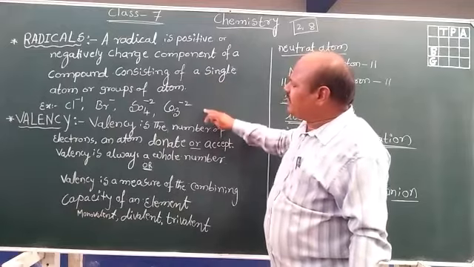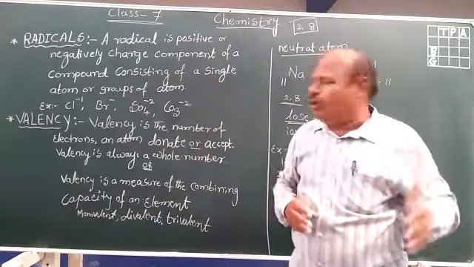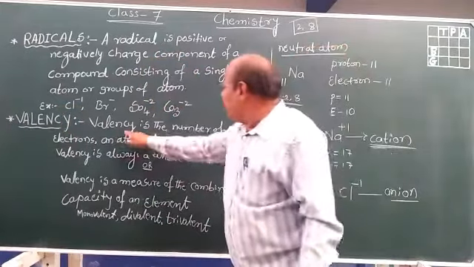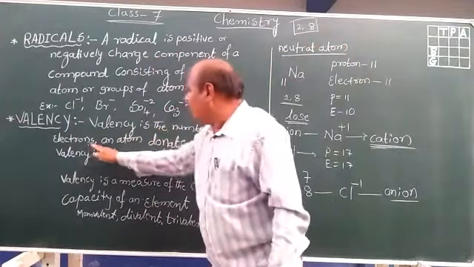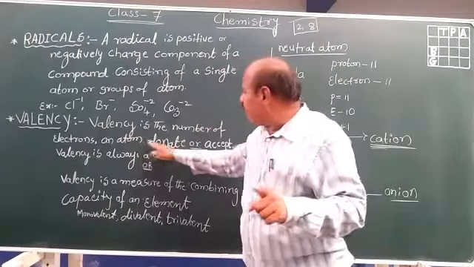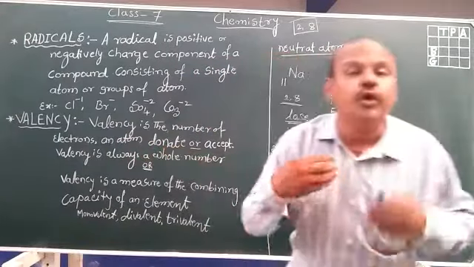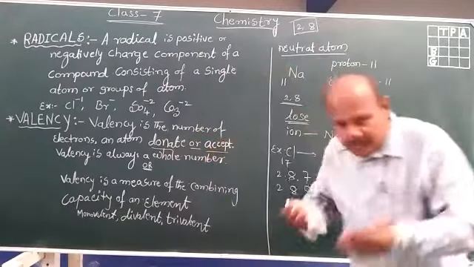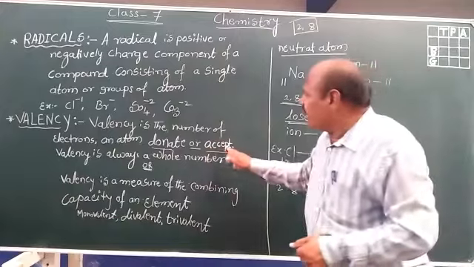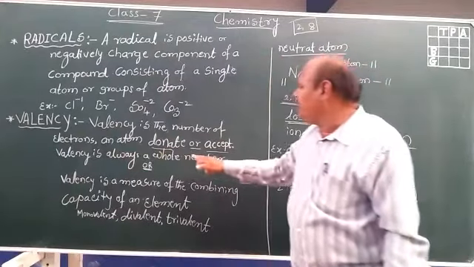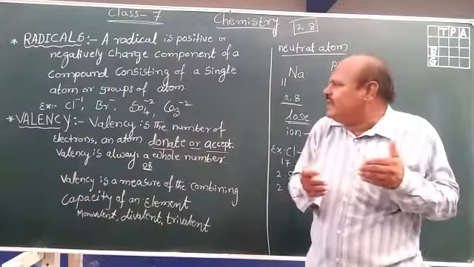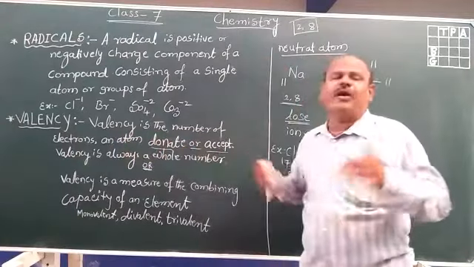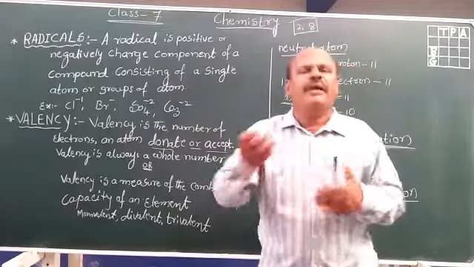After knowing the radicals, now you take another important concept. These are all valency. Valency is the number of electrons an atom donates or accepts. Donate means give, lose. Donate or accept. Take, accept. Valency is always a whole number. What is valency? Valency is the number of electrons an atom donates or accepts by losing or by gaining.